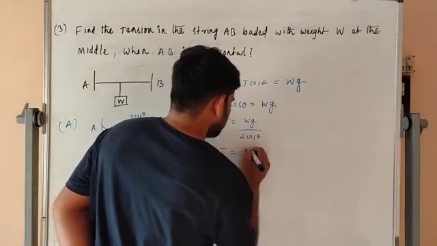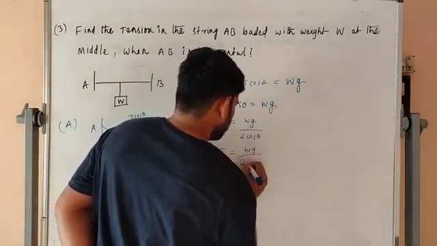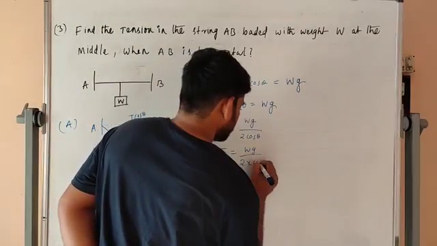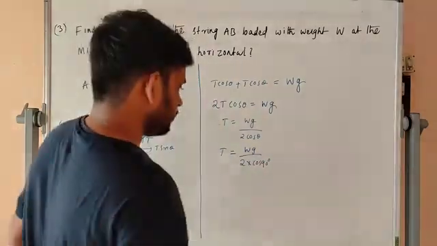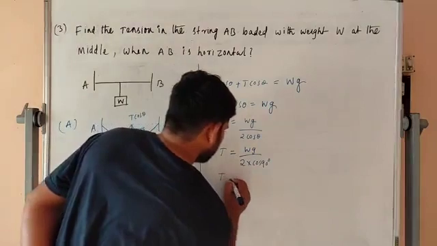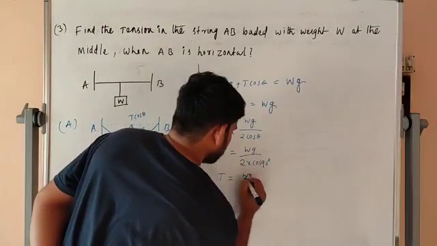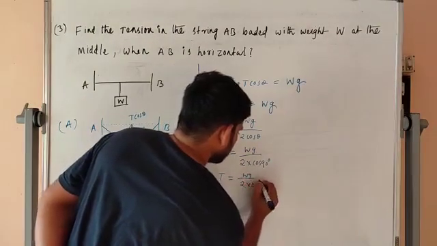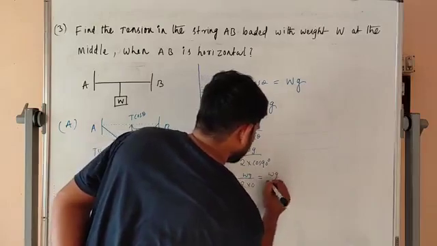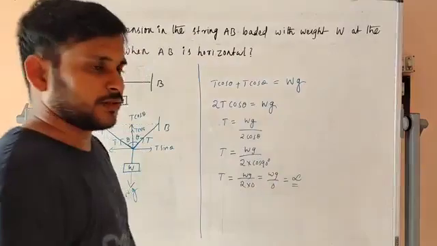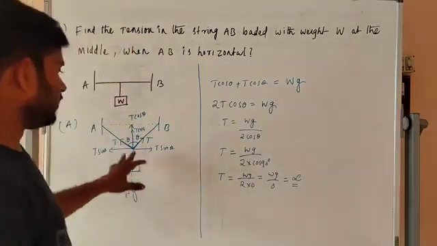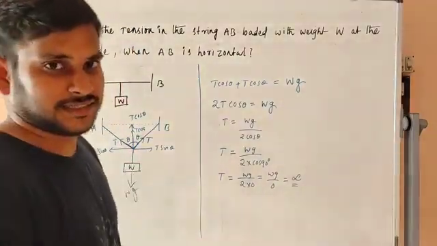T is equal to Wg by 2 into cos 90. What is cos 90? Cos 90 is 0. So T is equal to Wg by 2 into 0, which is infinite. So the tensile force in between is infinity.